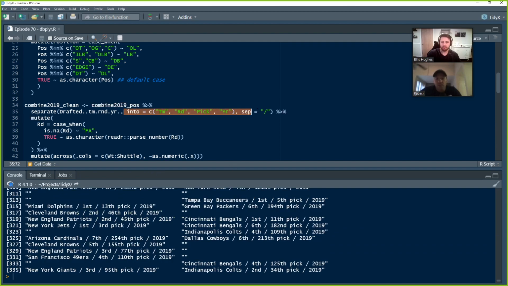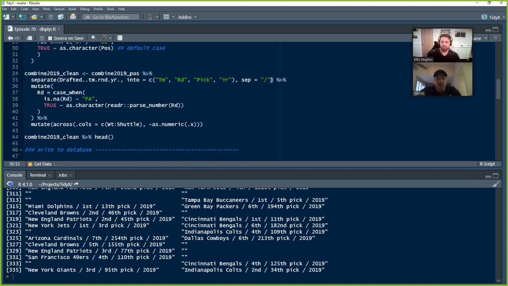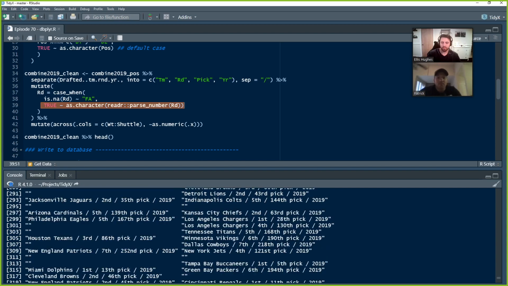into distinct columns of team, round, pick, year. And we're separating on that slash sign. And then we're doing a little case when here. So if the round is an A, that means the person was a free agent in that year's draft. They weren't drafted in an official round. Otherwise, we'll just parse out the number and we'll call it round, because I think it was like number 5 or round 6. There you go. Yeah, 1st round. So just do that.